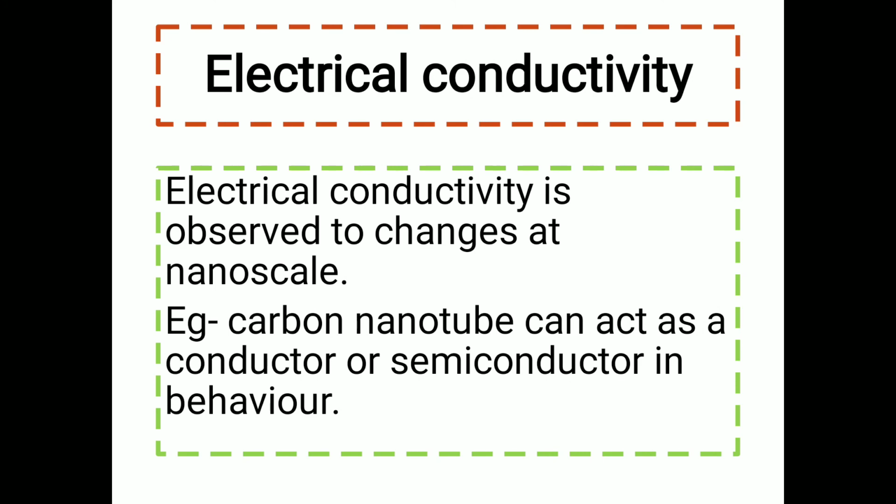Now next is the electrical conductivity. Electrical conductivity is observed to change at the nanoscale. That means as the material changes from bulk metal to nanoparticle, its electrical conductivity also changes. For example, a carbon nanotube can act as a conductor or semiconductor in its behavior. That means their electrical conductivity changes.